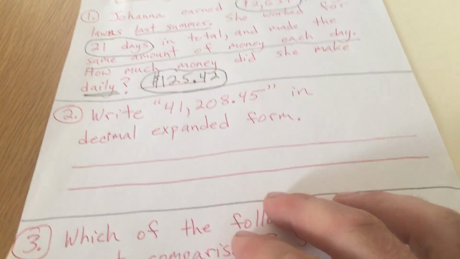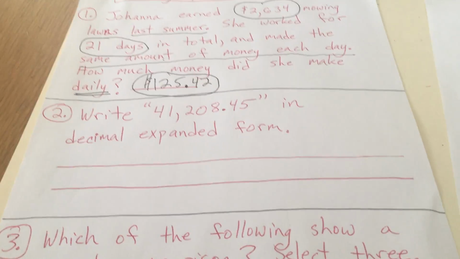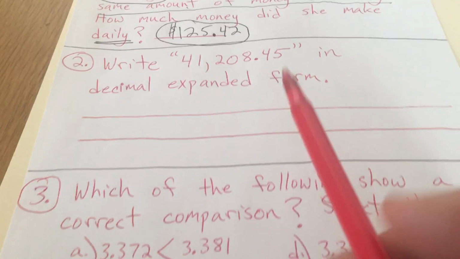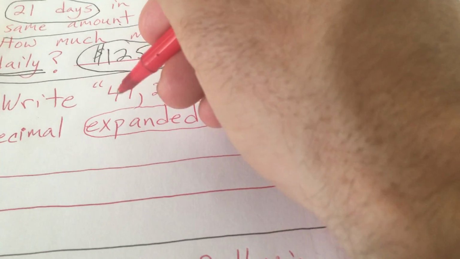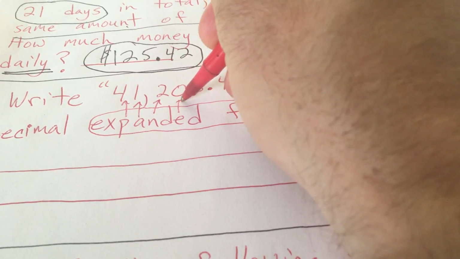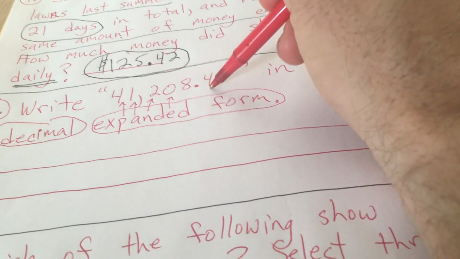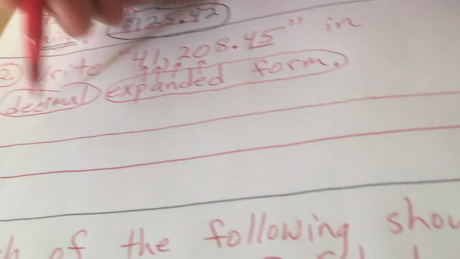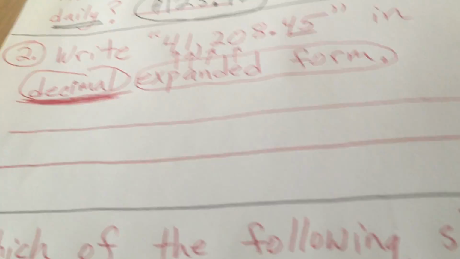Okay, let's move on to number 2. Write 41,208 and 45 hundredths in decimal expanded form. Okay, so expanded form is when we write out the value of each digit. What's the value of all of these digits? And since it's decimal expanded form, we're going to write these as decimals. So I'm going to make sure I don't write it as fraction expanded form. That's the other type of expanded form.